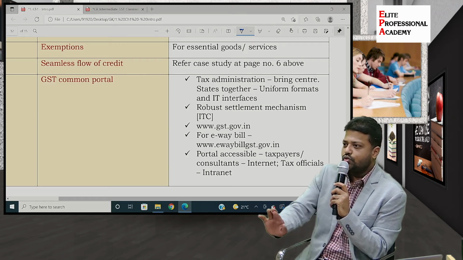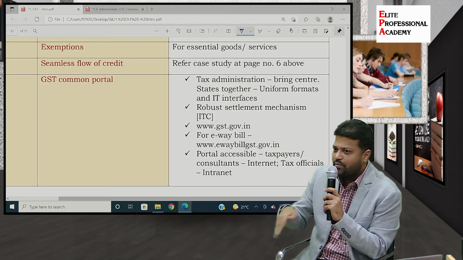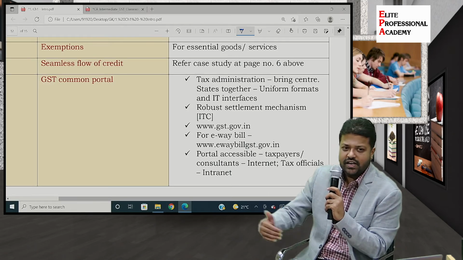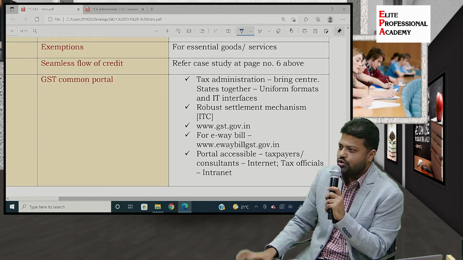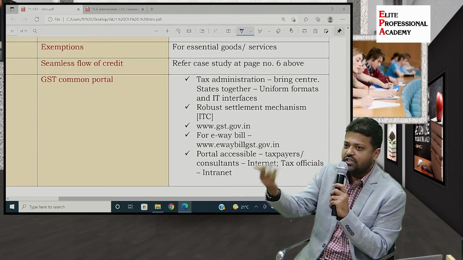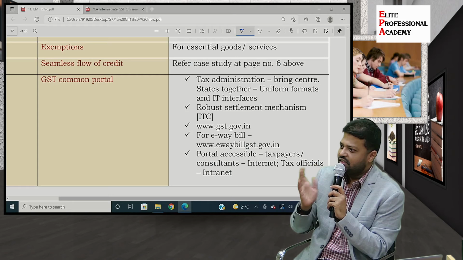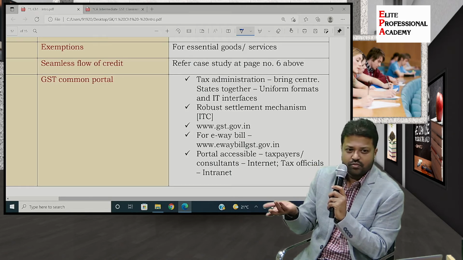Once the goods have reached the location, the vehicle was never intercepted in between by the tax authorities. It is clear they have reached, so there is no issue. Then the trader asks the Karad customer to destroy the bill and pay him in cash. Is it not possible? Possible.